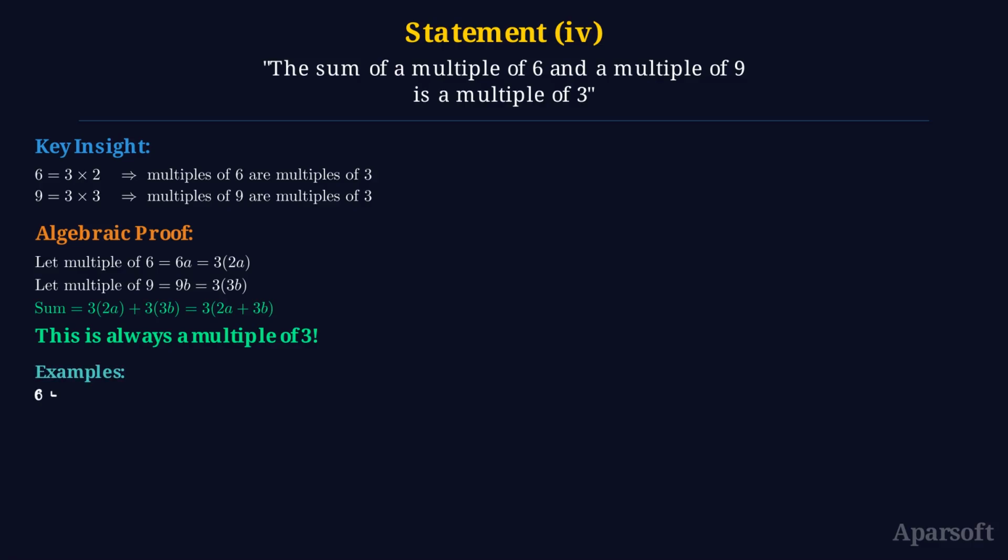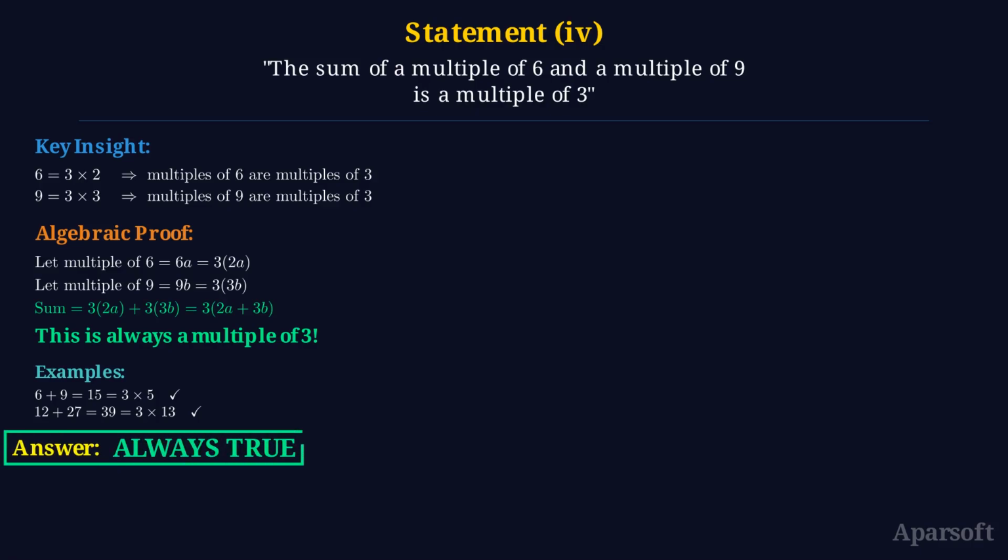Examples: 6 plus 9 equals 15, which is 3 times 5. 12 plus 27 equals 39, which is 3 times 13. Therefore, this statement is always true. We proved it algebraically.